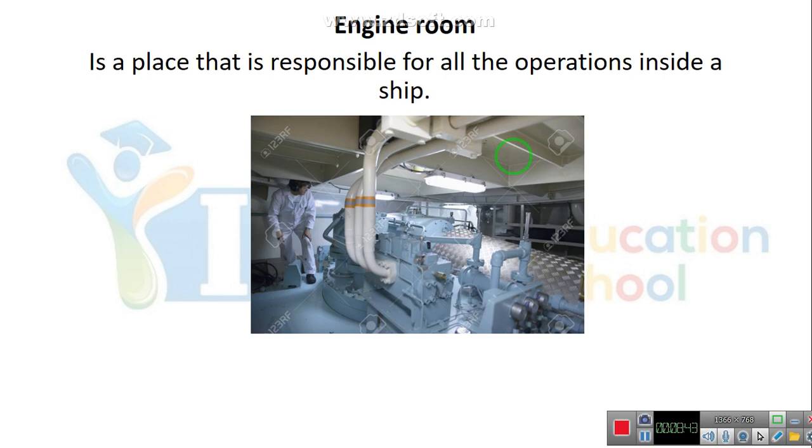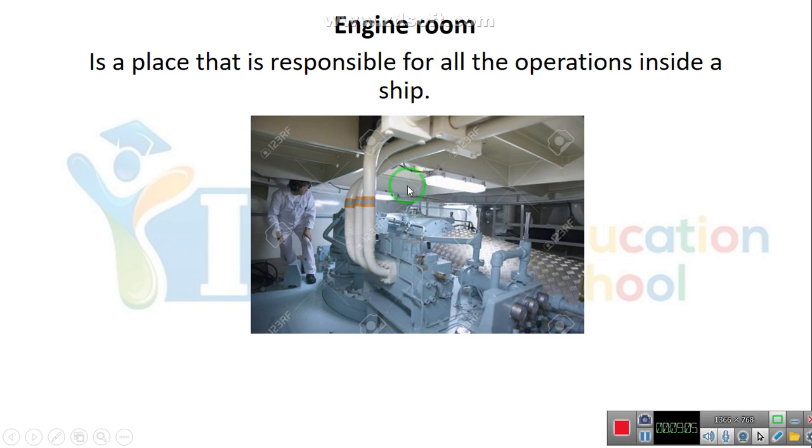Okay, actually, when this worker, for example, wants to do maintenance to the ship, when something goes wrong with the ship or the tanker, he goes to the engine room to fix what he has to fix, okay? Or to do some maintenance for the tanker or the ship.